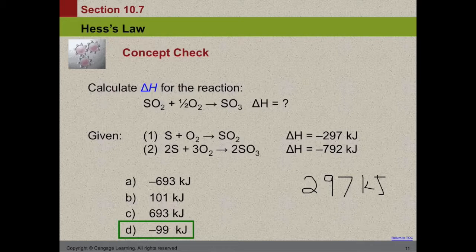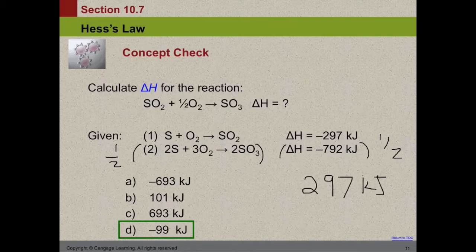Now we can start looking at our coefficients. SO2 here has a 1, which is a 1, good. But here SO3 has 2, but we need 1. So what we need to do is multiply number 2 by 1/2. And when we do that, we also have to multiply the energy by 1/2.